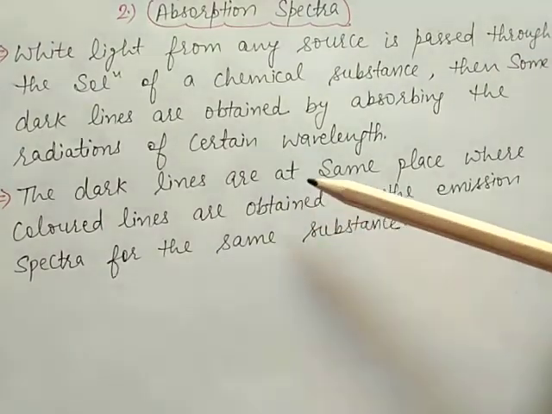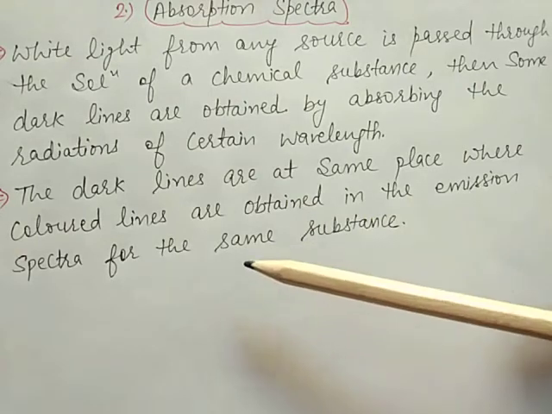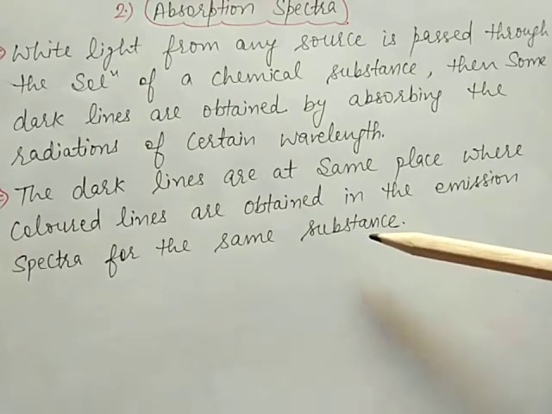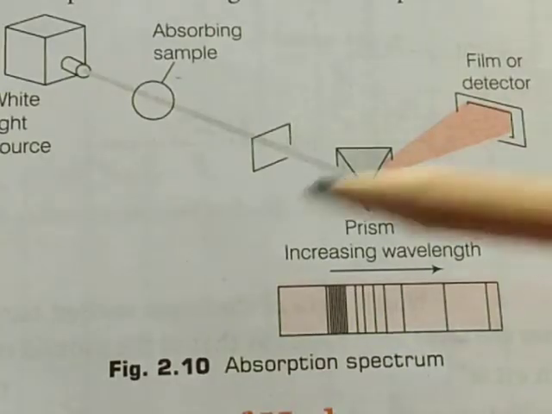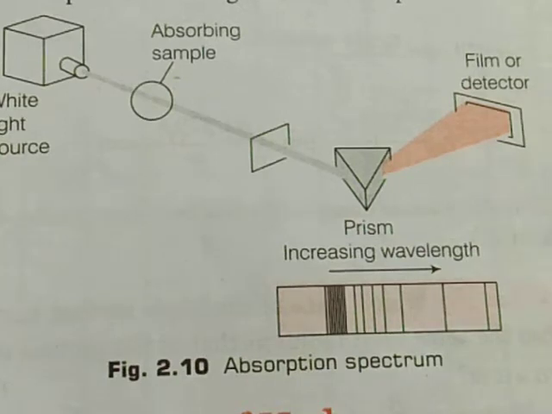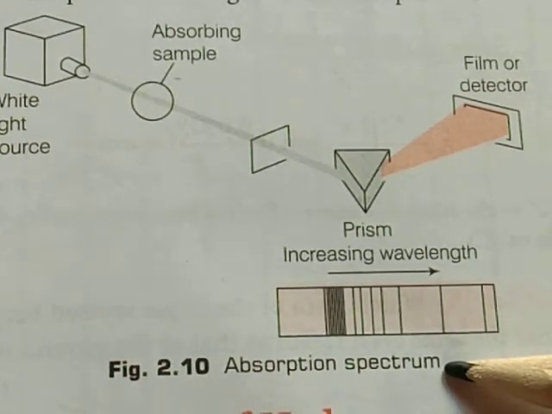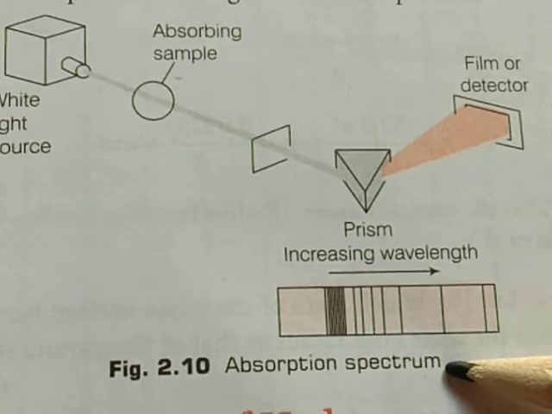These dark lines are at the same place where the colored lines are obtained in the emission spectra for the same substance. This is the absorption spectrum. It is just like a photographic negative of the emission spectrum.